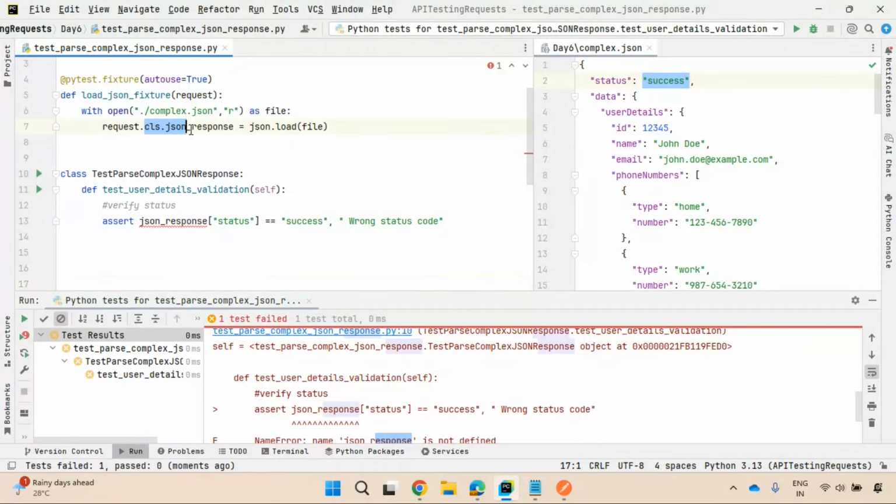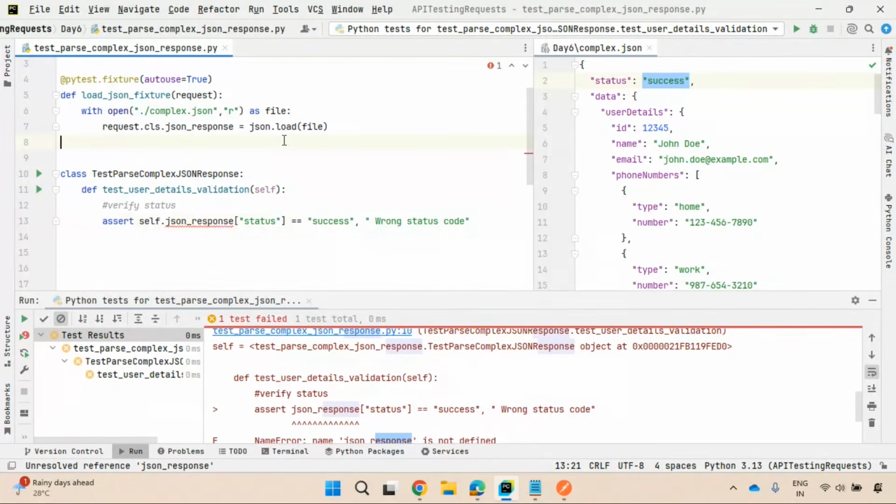you are making this a class variable, right? If it is a class variable, how can you access it? With the help of the class name or with the help of self. When we discussed class and object, we learned this very clearly. This is a class variable, JSON response. If it is a class variable or an instance variable, you need to follow some notation. To access that, you need to use self. If it is a class variable, the other way of accessing it is by using the class name. So I'll go for self.